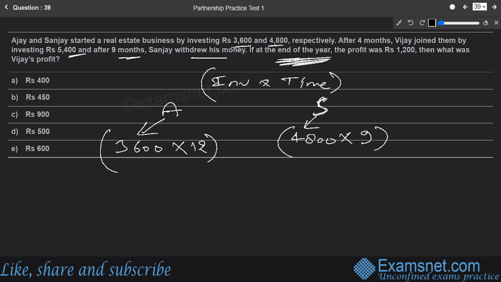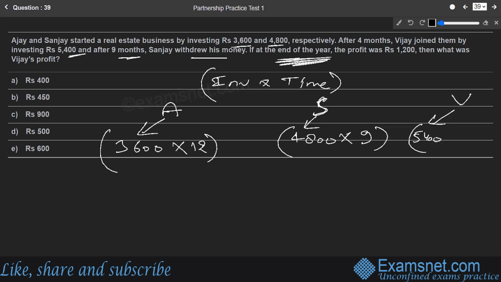Now, let us talk about the other partner, that is Vijay. His investment was how much? He joined them with an investment of 5,400. So the investment was 5,400. Now, the time for which Vijay's money was in the business. They say after 4 months, Vijay joined them investing 5,400. So how much time was his money in the business?